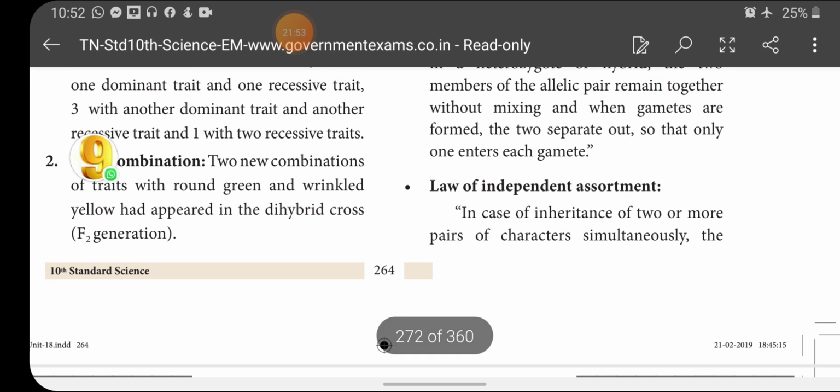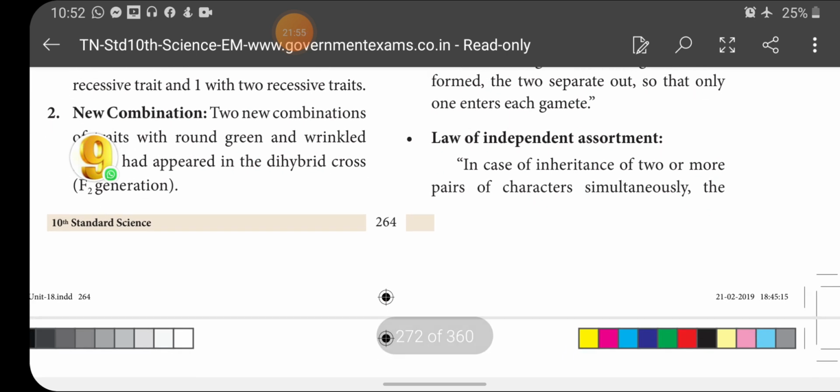And law of independent assortment is related with the dihybrid cross, which I already said. When the 2 genes of 2 characters are brought together, each one separates from the other character independently and joins with the other parental character. That is called what? Law of independent assortment. The pure parental characters are yellow round seed and wrinkled green only.